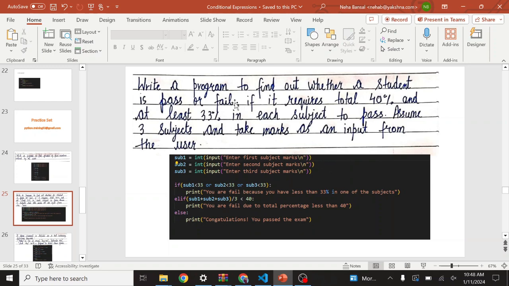Let's talk about the second question. It says to write a program to find out whether a student passes or fails if it requires a total of 40% and at least 33% in each subject. If you have 3 subjects like chemistry, maths, or social studies, then all 3 subjects should have at least 33 marks. But the combination of all those marks should be at least 120, because 40 is the average. So the average should be more than 40, but each subject should have more than 33. Let's make this program in Python.